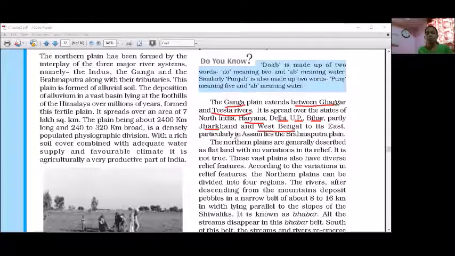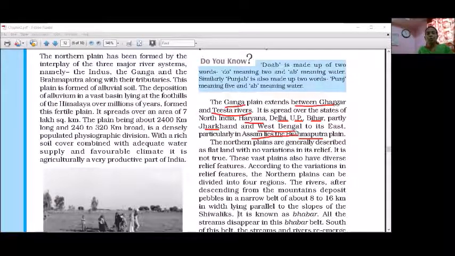To its east, particularly in Assam, lies the Brahmaputra Plain. Assam is part of the Brahmaputra Plain. About the Brahmaputra Plain, there is nothing in our syllabus. It is just referred to along with the Ganga Plain. So that reference is taken here.